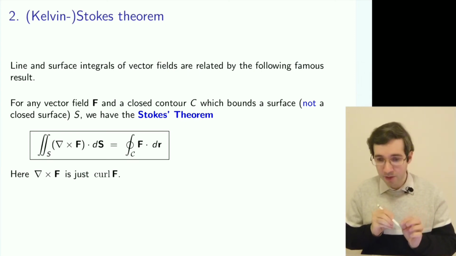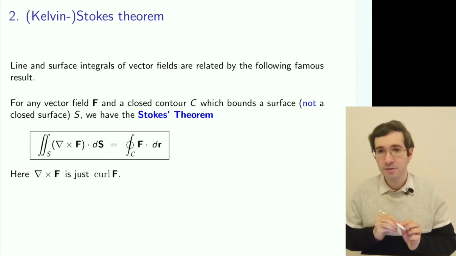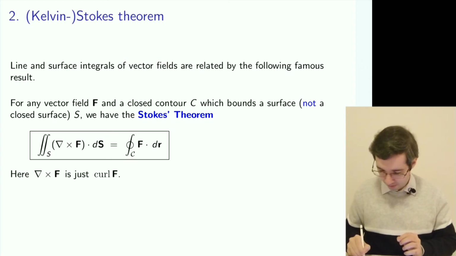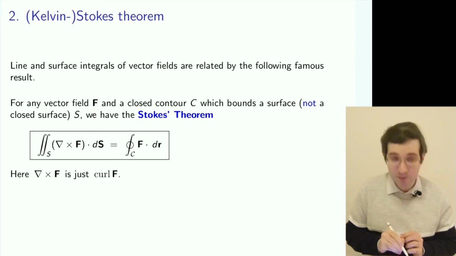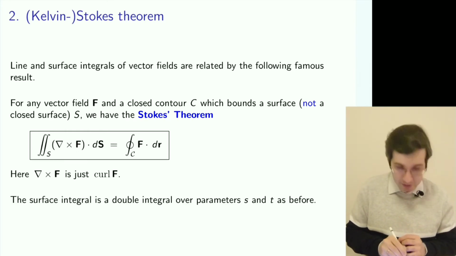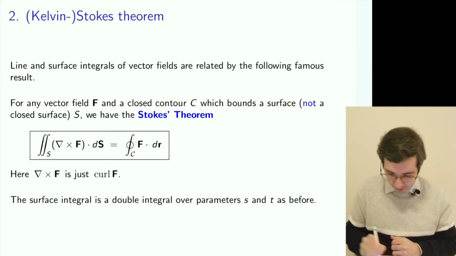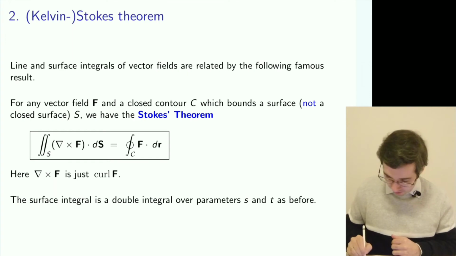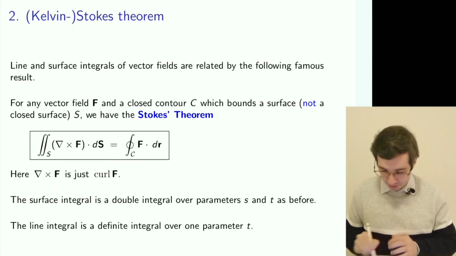Again, it's a very powerful result. It's not obvious at all. It connects the surface integration with the line integration, and it also involves the curl. And this surface integral is a double integral, and the line integral is just a standard definite integral.